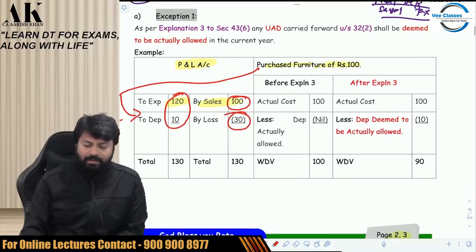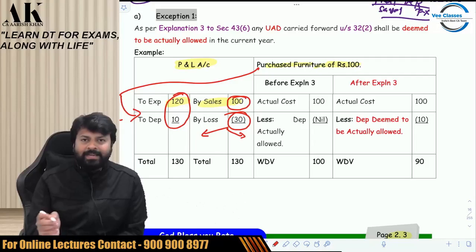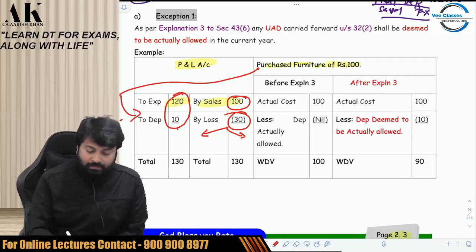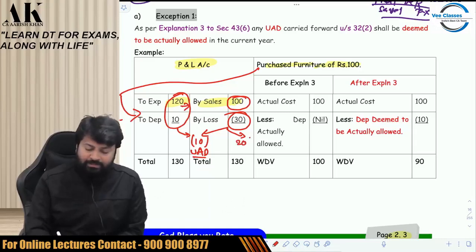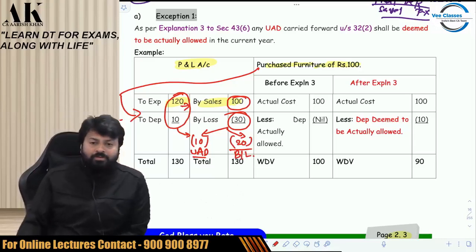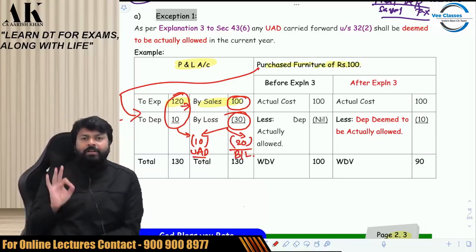Now, in income tax law, you do not treat this as a single loss. You divide it into two parts. Do you remember that from CA Inter? The loss which is coming because of depreciation, that is 10 rupees, will be called UAD, unabsorbed depreciation. And the loss that is coming because of expense, that is 20 rupees, will be called business loss. So you have to segregate the entire loss of 30 rupees into two parts.